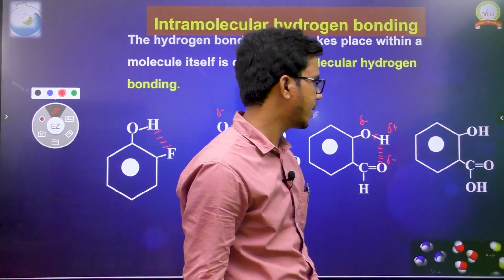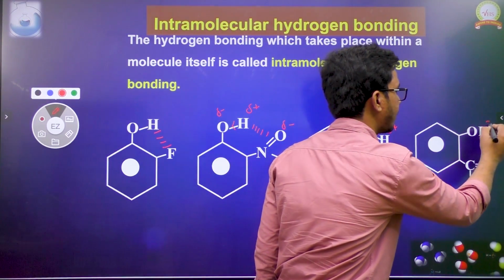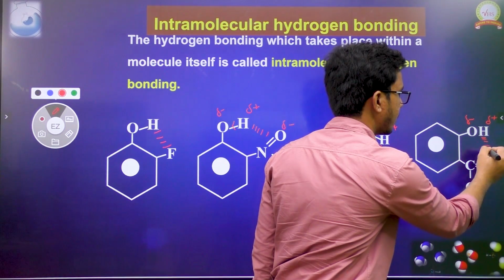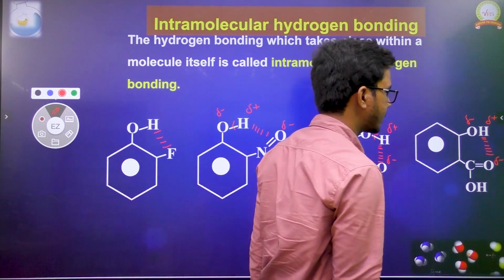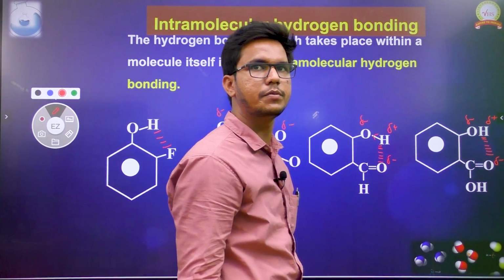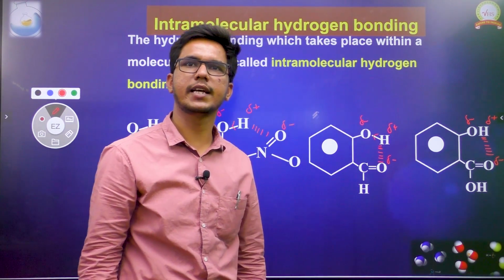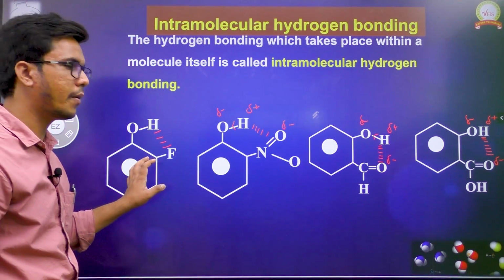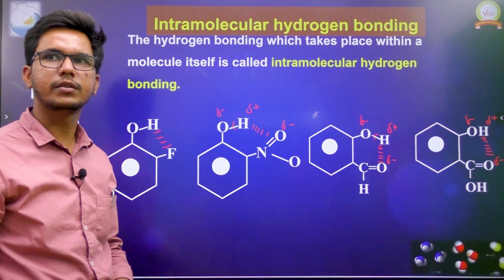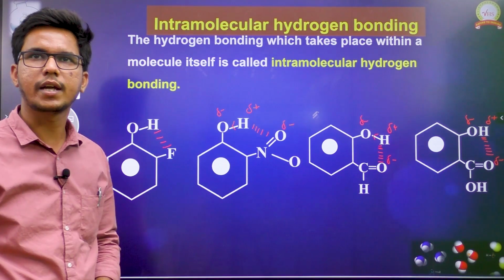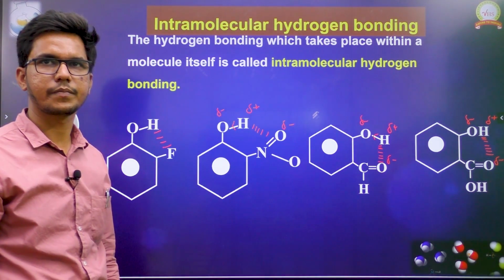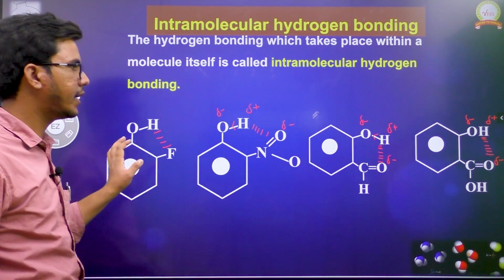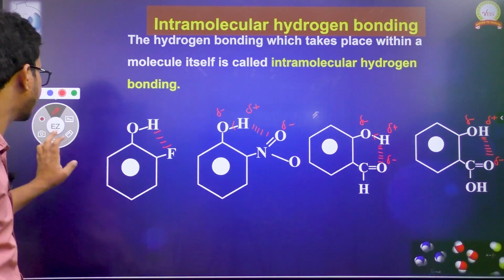If we take this particular example, what do we have? We have partially positive hydrogen and partially negative oxygen. Here, this is the partially negative oxygen. Attraction takes place between these two and hydrogen bonding forms. In these 4 cases, we have seen that the hydrogen bonding formation takes place within the molecule. That is why this hydrogen bonding is known as intramolecular hydrogen bonding. Now let us see some other examples.